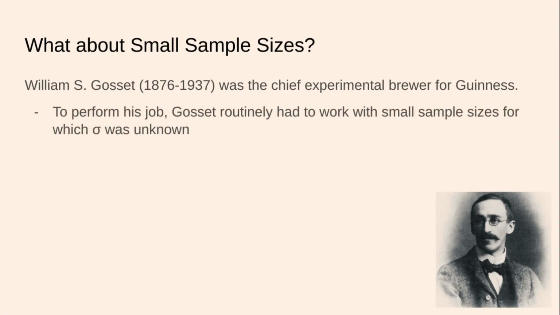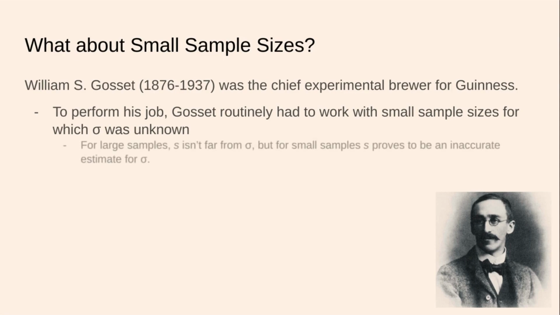To perform his job, Gosset routinely had to work with sample sizes for which the population standard deviation was unknown. For large samples, the sample standard deviation is not going to be far from the population standard deviation, but for small samples, the sample standard deviation tends to be pretty wildly off, okay?